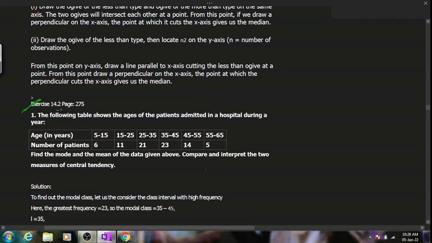Exercise 14.2. The following table shows the ages of the patients admitted in the hospital. Here is the age and this is the number of patients. Obviously this is my F column and this is my X column, right? So I told you that you have to calculate the mode and the mean. For mode, what you have to do is look at the highest frequency. Here my highest frequency is 23.